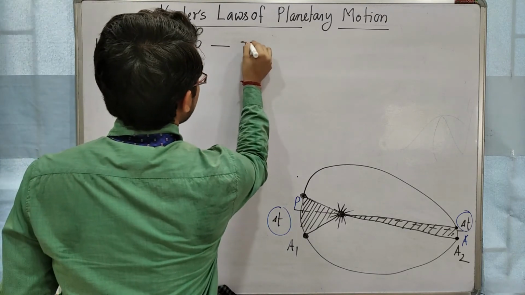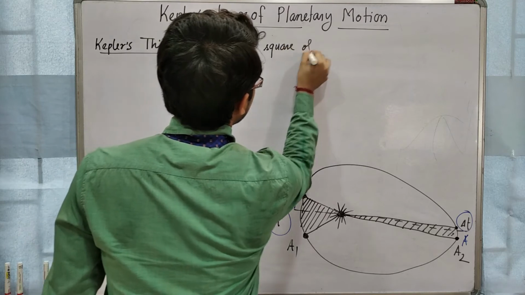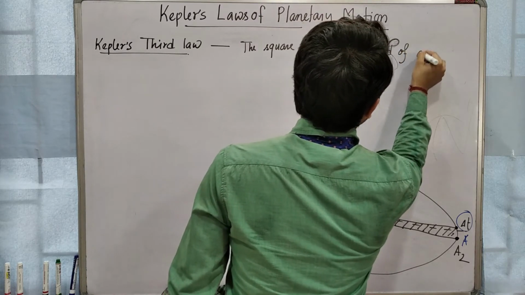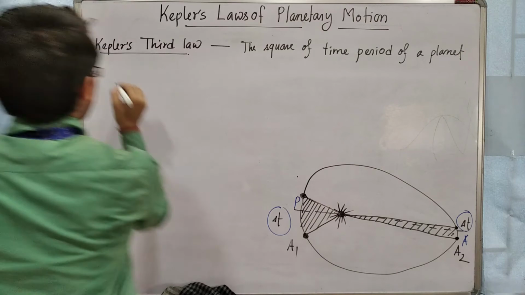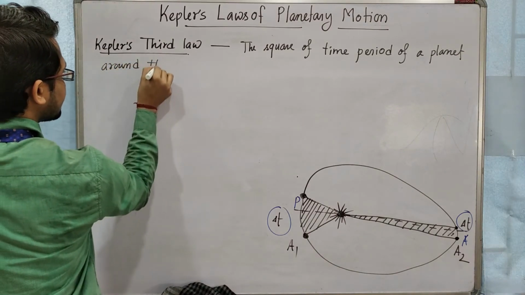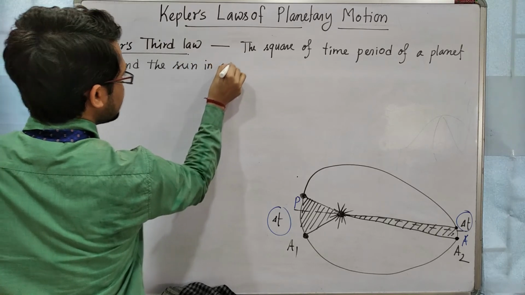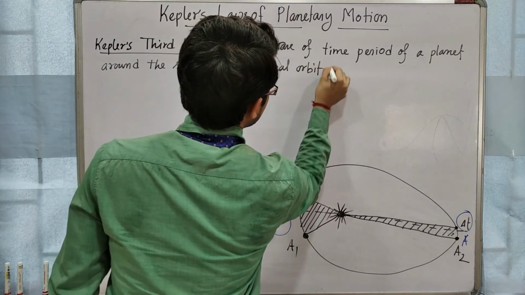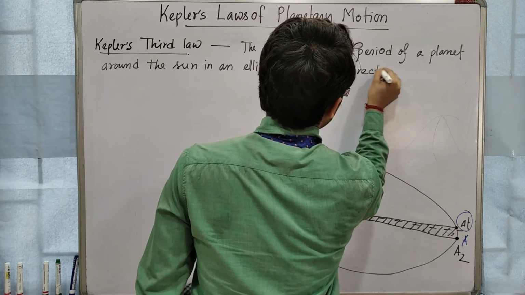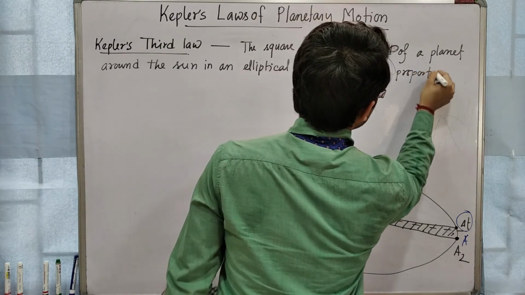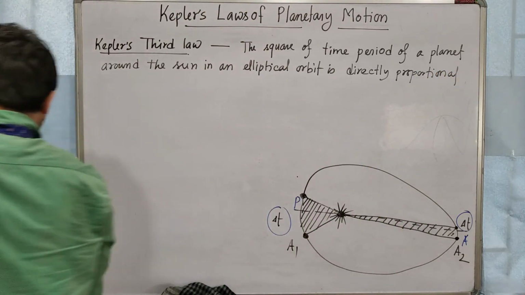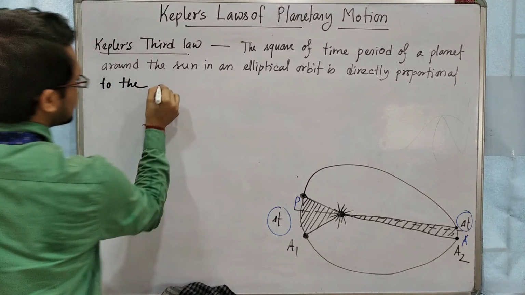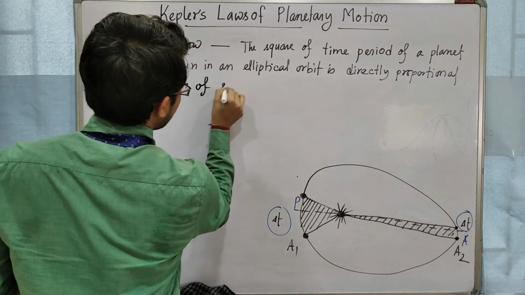Kepler's third law: the square of the time period of a planet around the sun in an elliptical orbit is directly proportional to the cube of the semi-major axis.